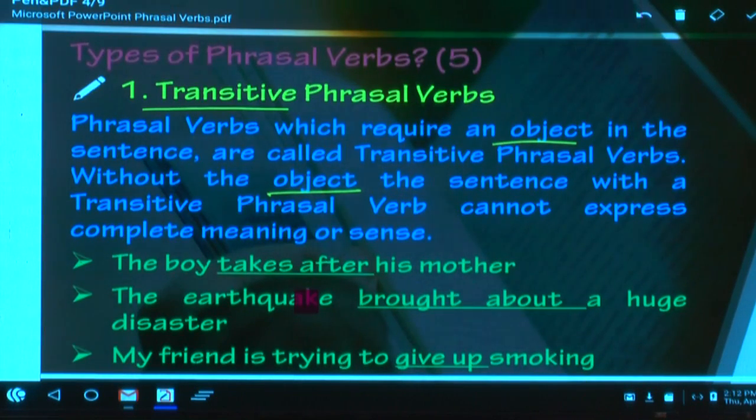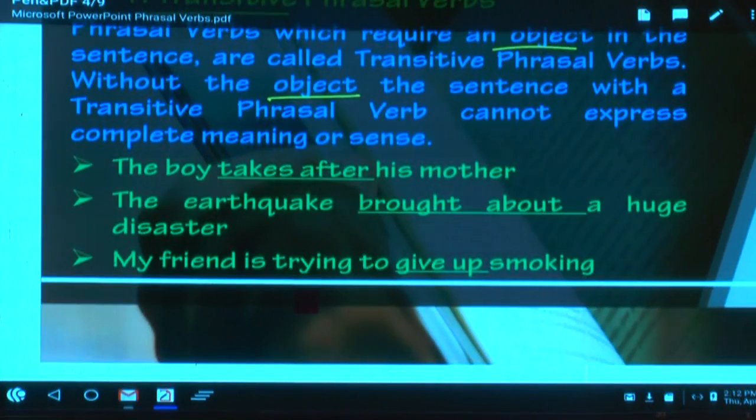So what is important here? What is a transitive verb? It can take an object. Then you know what an object is, you can easily understand the definition. Now write these examples. Please write these examples. The boy takes after his mother.